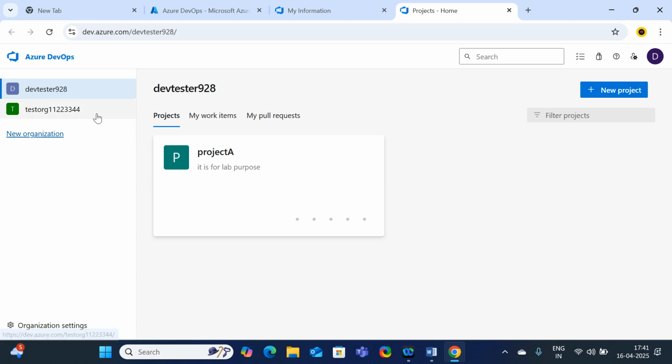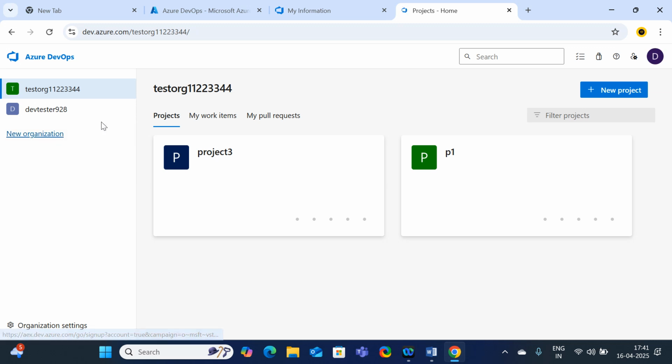Here in my dev account, right now I have two organizations. The devtester928 one is created by default. Remember guys, do not delete the default organization which is created along with the account. If you create an Azure DevOps account, by default an organization will be created, so do not delete it. And test.org is another organization which is available on my portal.